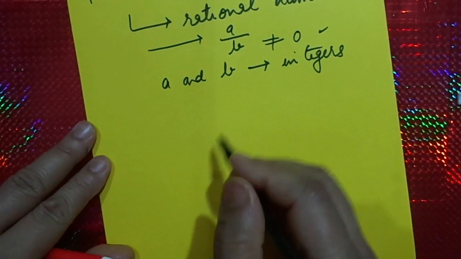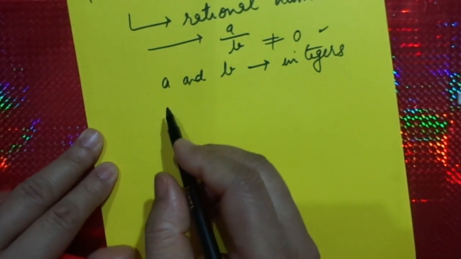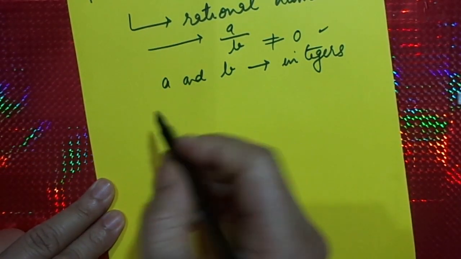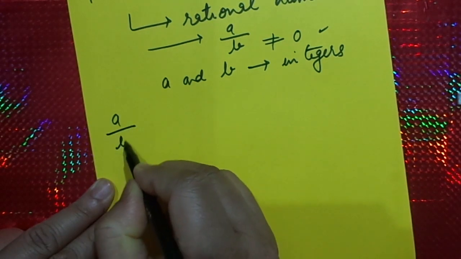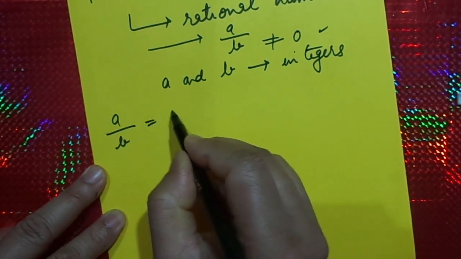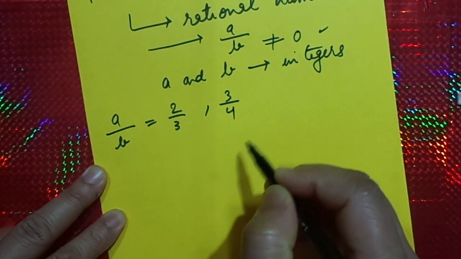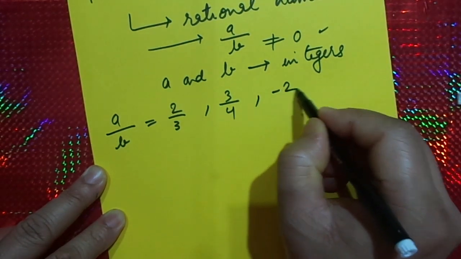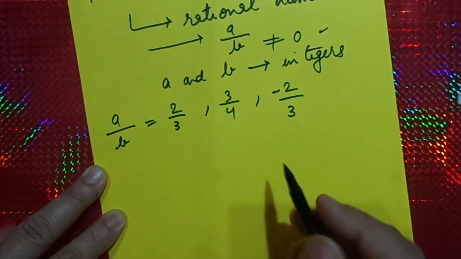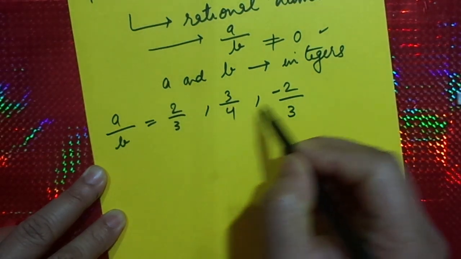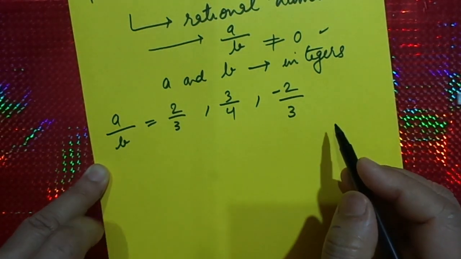So when you're talking about a fraction, then it should be in the form of a by b, like 2 by 3, or let it be 3 by 4, or you can say minus 2 by 3 also. As I said, a and b should be integers.